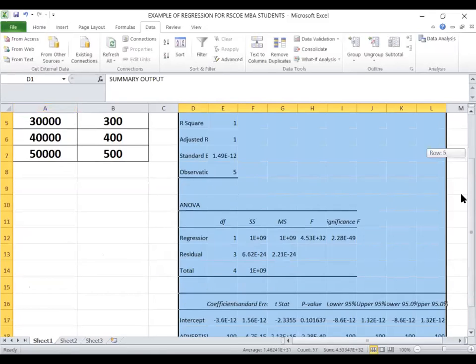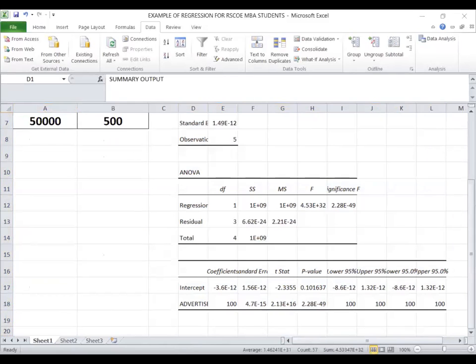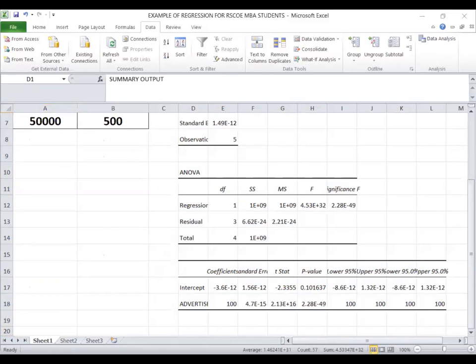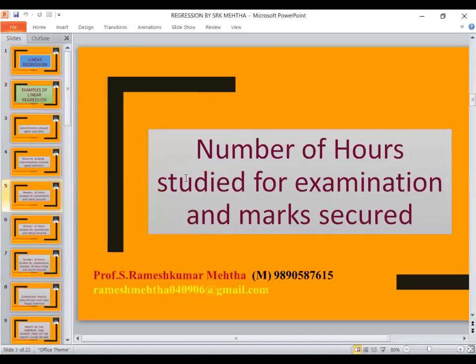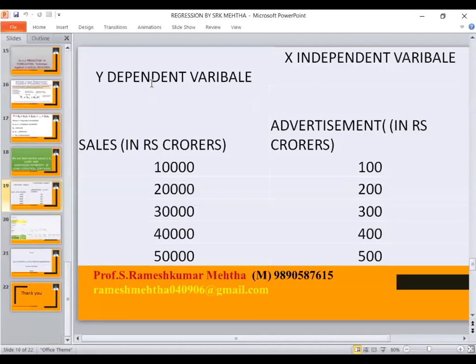So you will get an output like this. I have shown this output in my PPT. I will go back to my PPT now. Okay, so this is my PPT and I'm sharing it, new share. Hope you are able to see this.